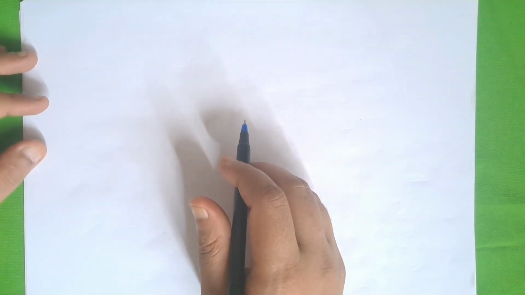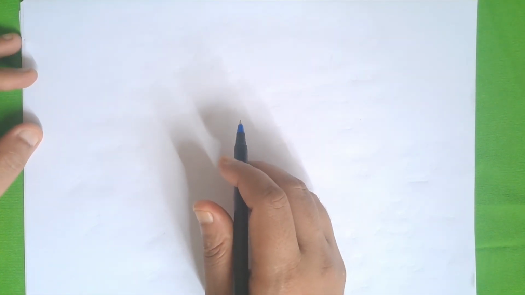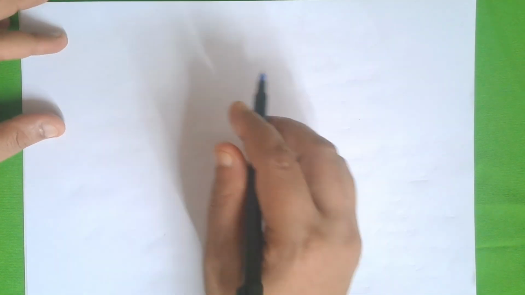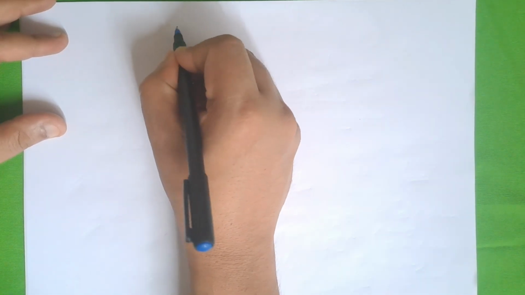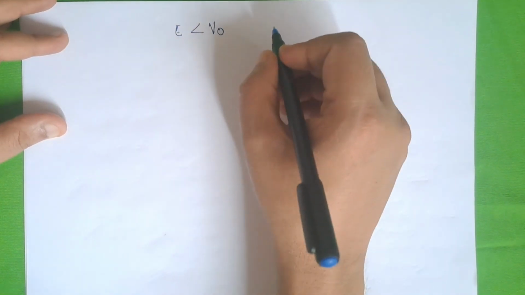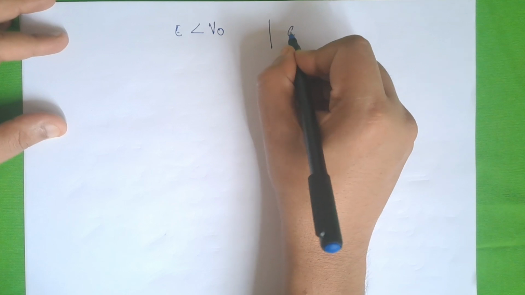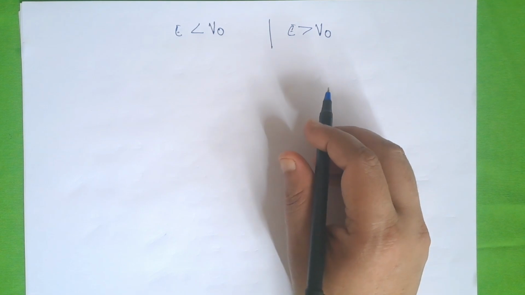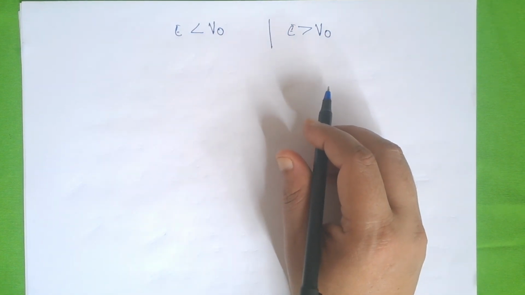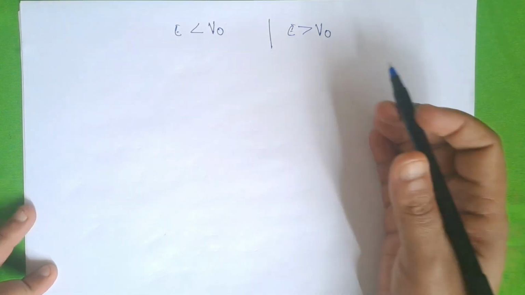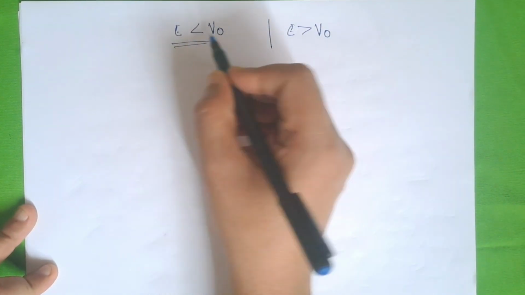Now we have deduced the Schrodinger wave equation for region 1, region 2 and region 3. Now what will happen when the particle energy E is smaller than potential energy V naught, or particle energy E is greater than the potential energy V naught? We have to calculate the Schrodinger equation for these two cases. So in the next lecture we will try to solve the Schrodinger equation for these two cases.